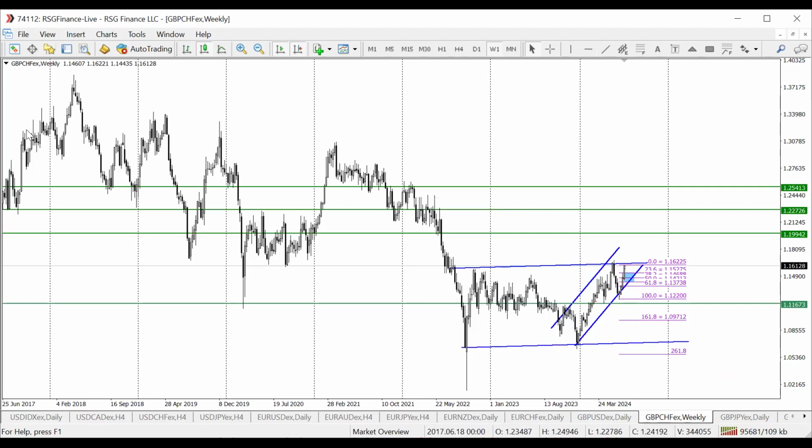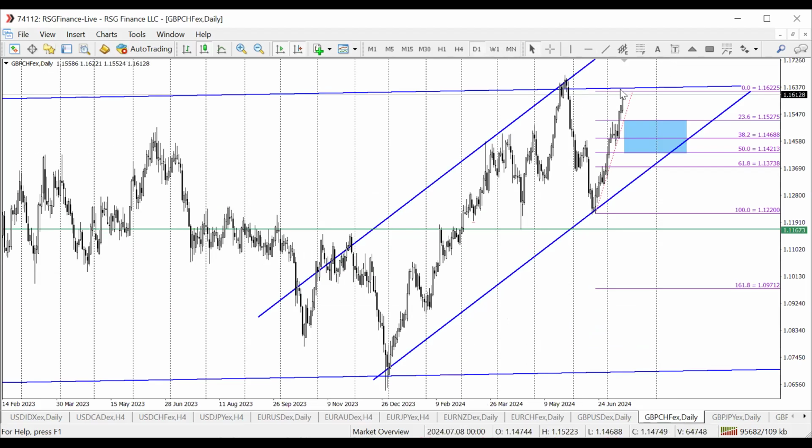So that's GBP Swiss franc. I'm looking to go long on it, and notwithstanding, please expect that needed retracement. But if this doesn't happen and we just get a boom above those key levels of resistance, then guys, you already know what to do.